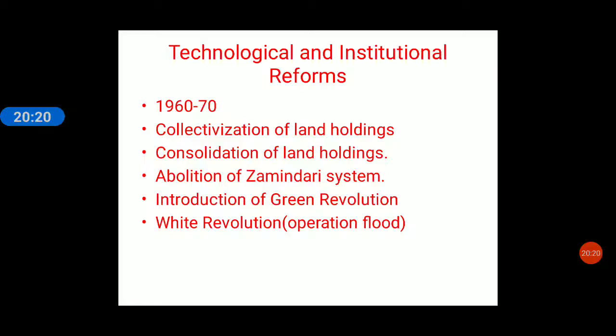Also, White Revolution started. Now, what is White Revolution? Operation Flood. Introduction of modern methods to get more milk and milk products, rearing of the high breeds of cattle, so that animal husbandry methods were encouraged, for the production of milk and milk related products. Now what all are made from milk? Milk and dried milk and cheese and butter and ghee and chocolates and skimmed powders and so many other things. So these are all called White Revolution. So I hope technological and institutional reforms are clear.